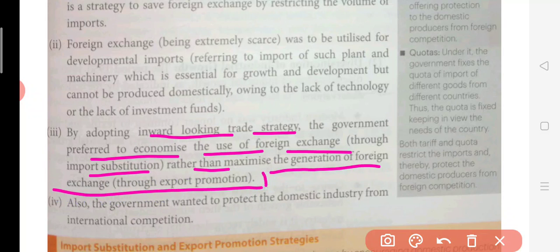So what the government was doing here, the government was not trying to increase exports. What the government was trying was to restrict imports, because when there is a restriction on imports, we will be manufacturing all those articles here, so India will automatically attain growth. What the government should have done, they should have gone for growth of exports also. They should have increased the export of goods, but they were not trying to export goods. They were simply trying to restrict imports so that foreign goods would not enter India, and Indian companies would attain good growth.